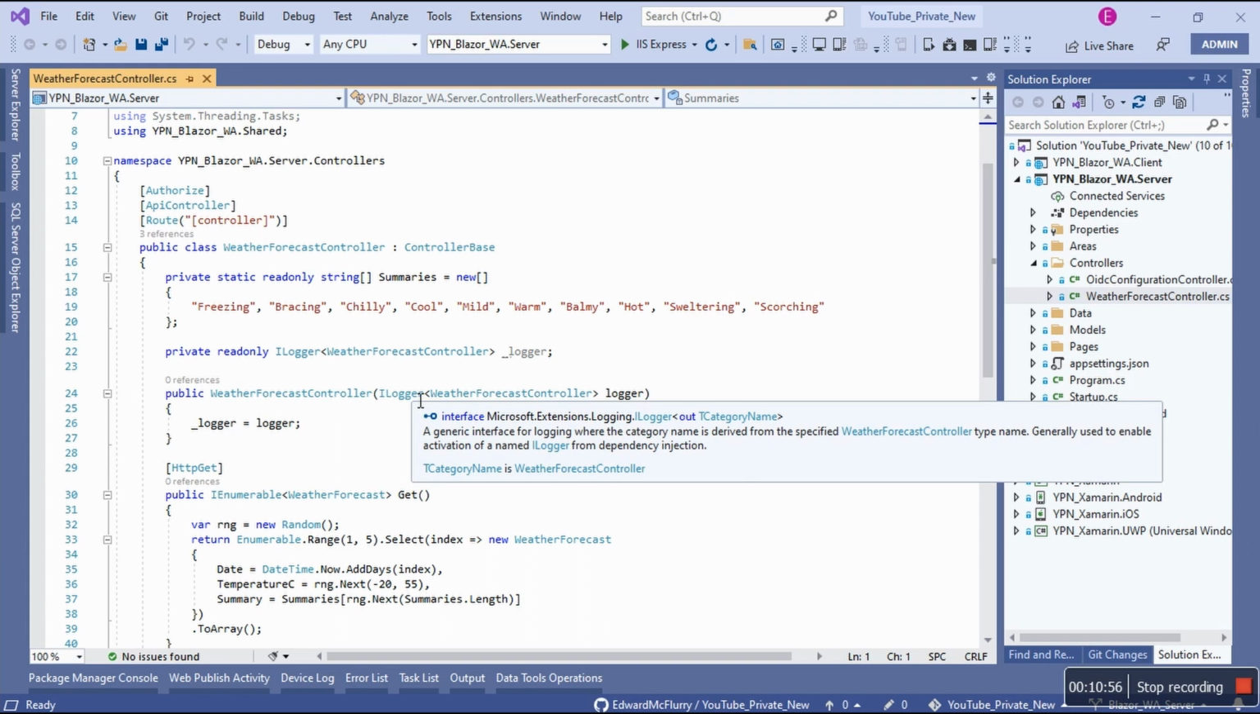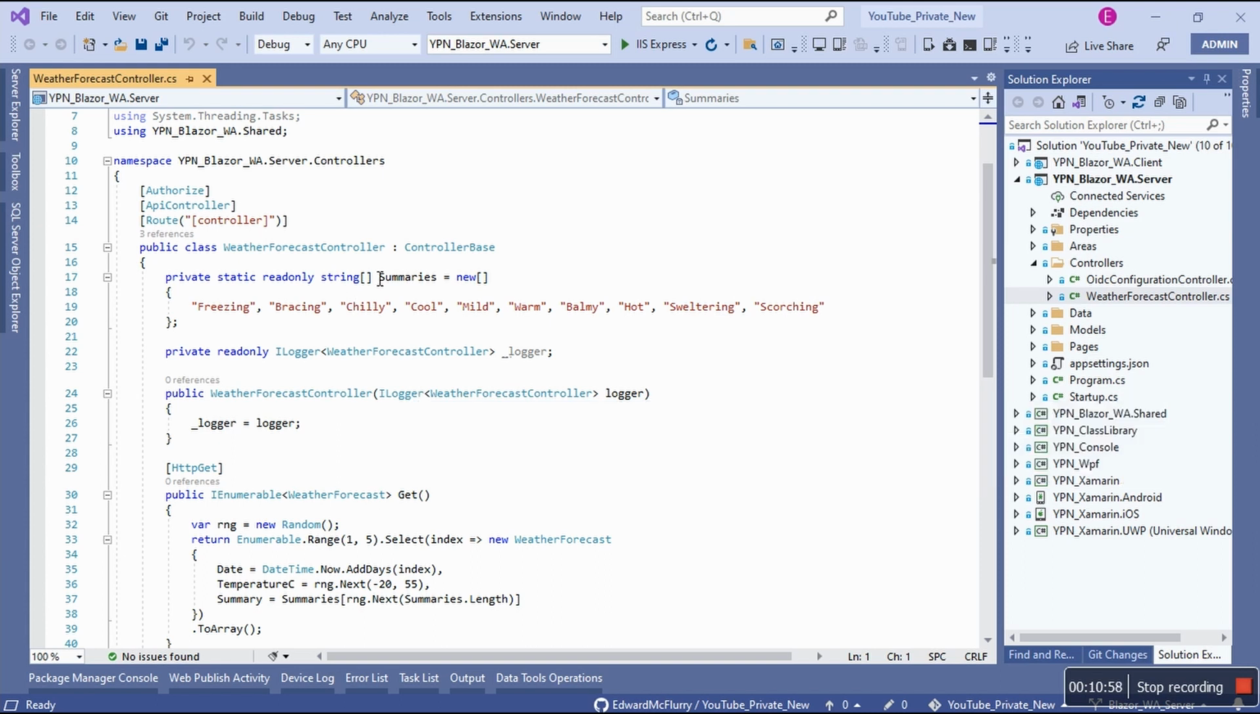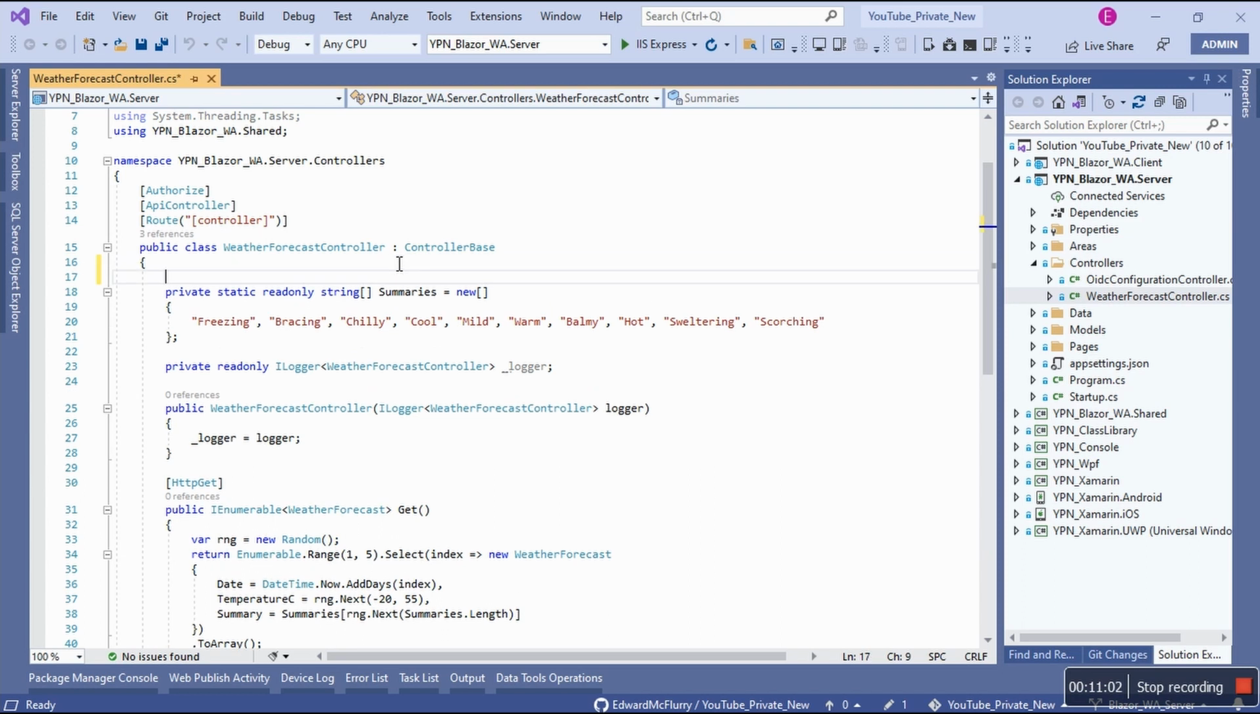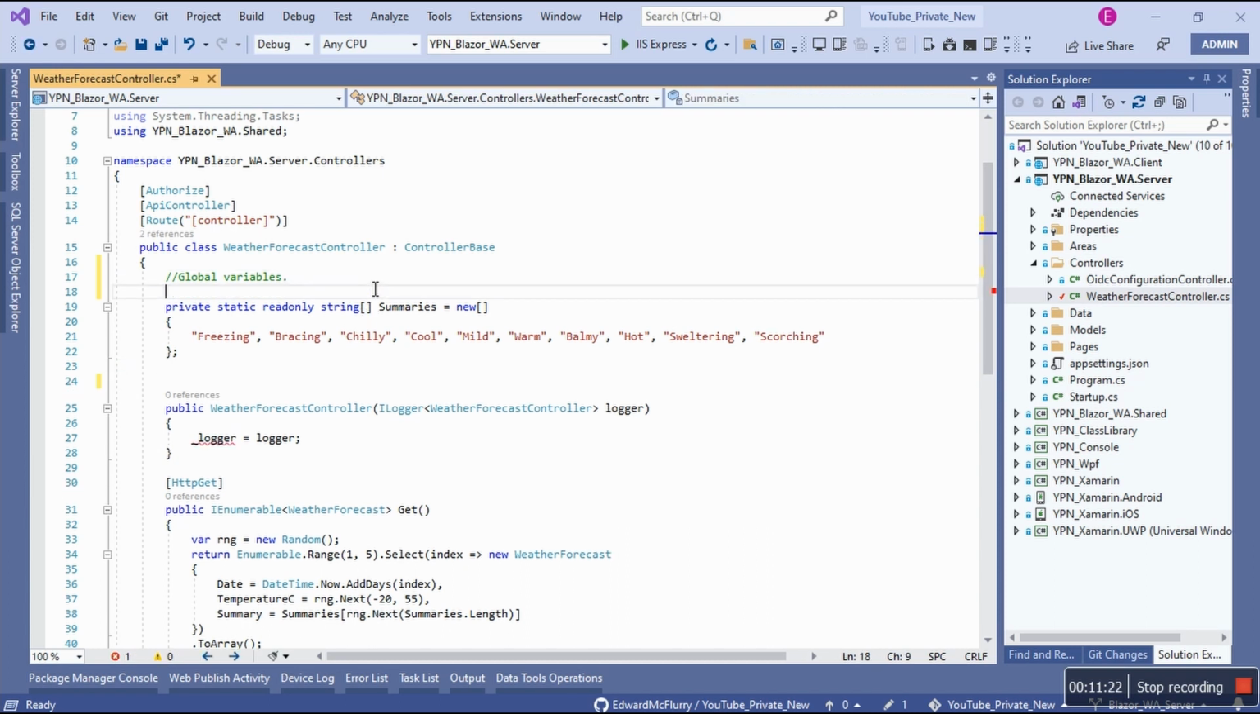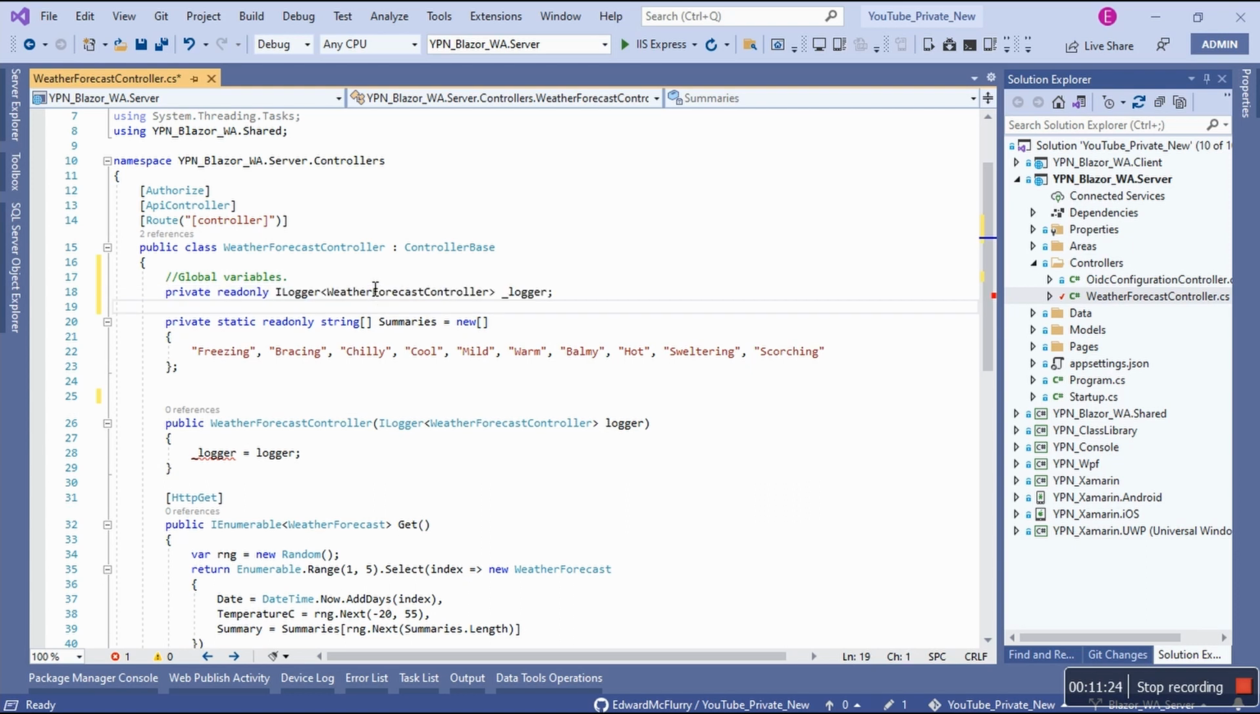Yes, so one of the things I like to do is to add comments. So we're just going to add comments here. I like to call this global variables. Yes, that's a global variable, and in fact this one should come first. This is how I like to rearrange stuff. Don't worry, I'm not coding, I'm showing you the context.